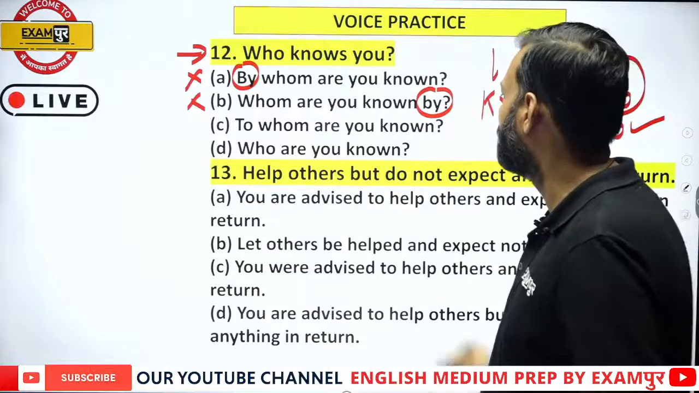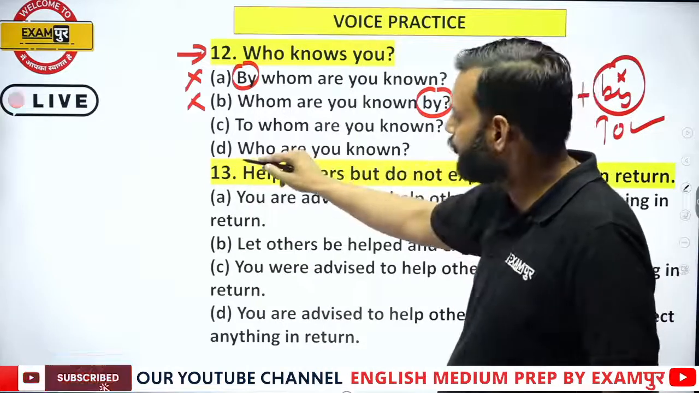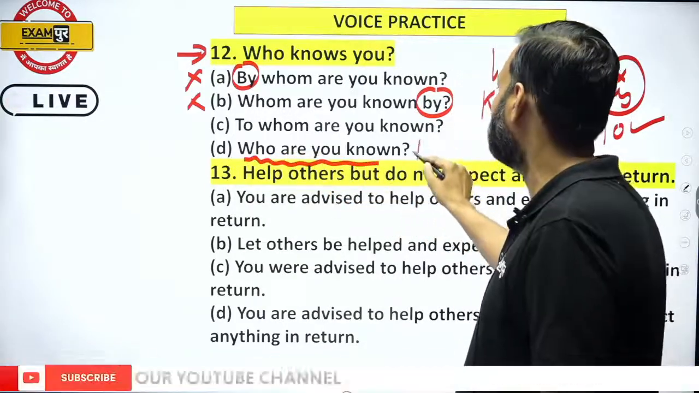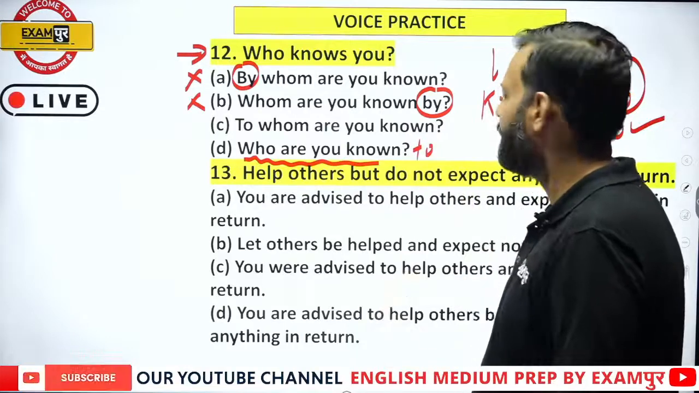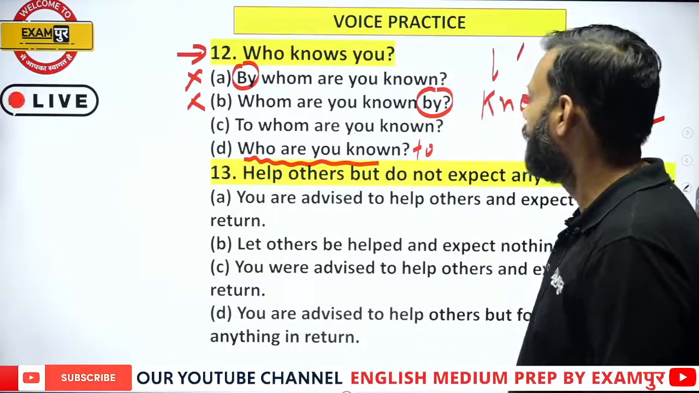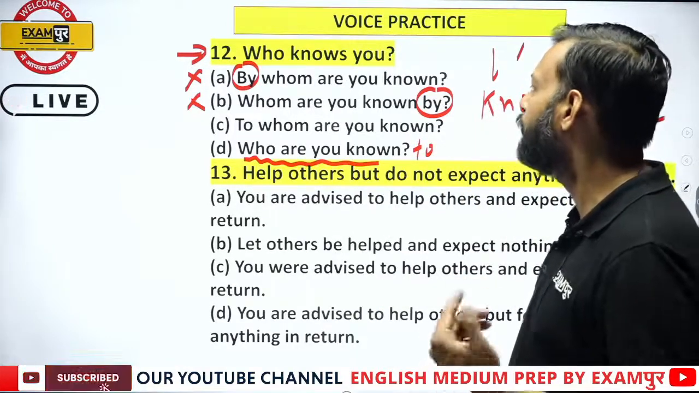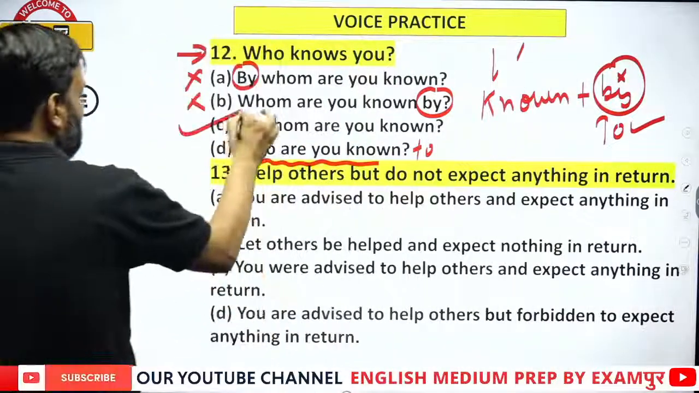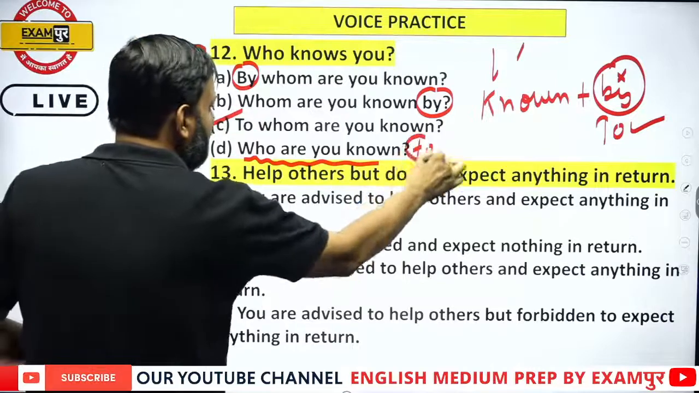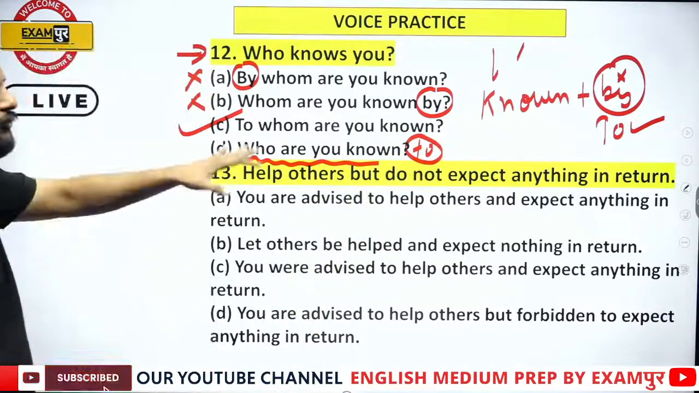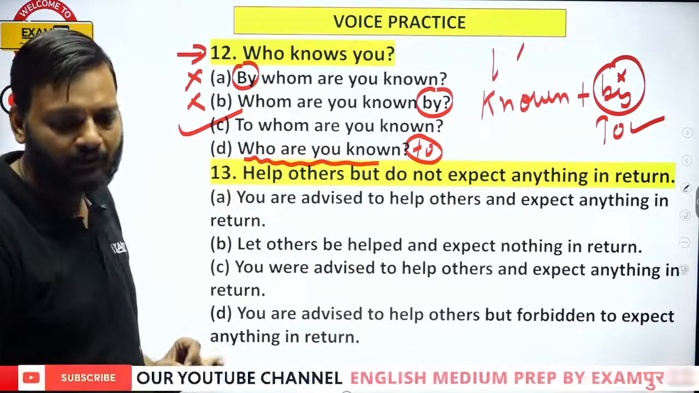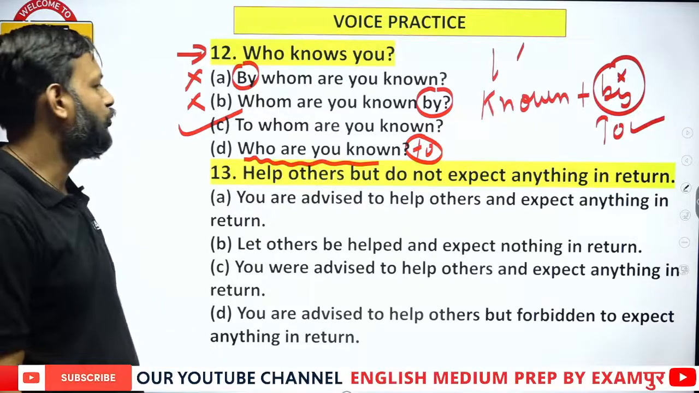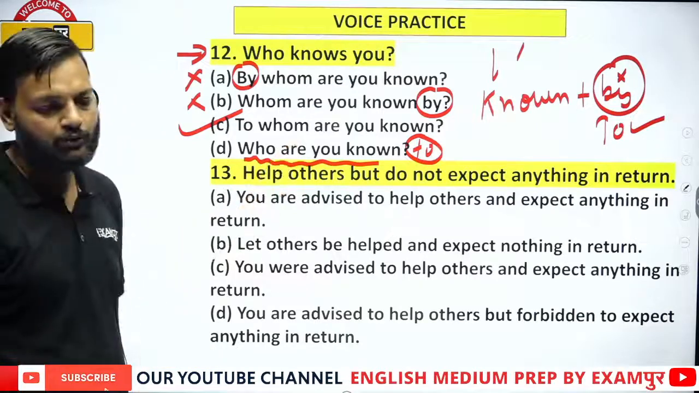And who are you known? In this sentence, this could have been the correct answer if it had to with it. Who are you known to and to whom are you known? These two are the correct answers. This one is wrong because it is missing to. Otherwise this would also be the right answer. Okay, to whom are you known or who are you known to?